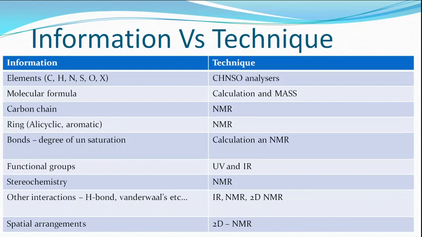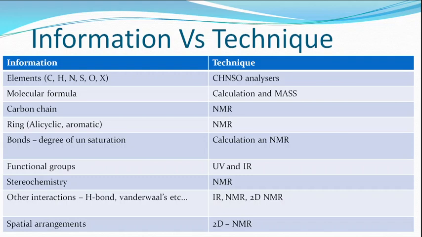We need to know what elements are present in the molecule, and that is given by the CHN analyzer, CHNS analyzer, CHNSO analyzer, or different analyzers. From that you can find what elements are present and the composition, or percentage weight, of each element in the compound.